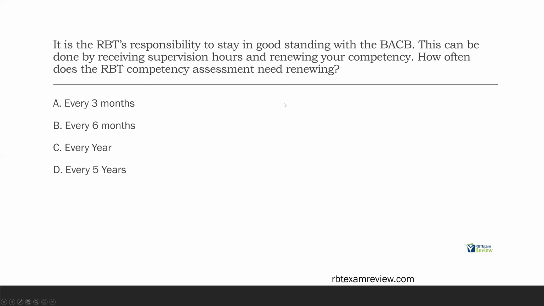Your BCBA might do that. Another supervisor might do that, but you have to renew it. You have to sign it. You have to turn it in. Every 5 years is too long. The answer we're looking for on how often the RBT competency assessment needs renewing is every year.